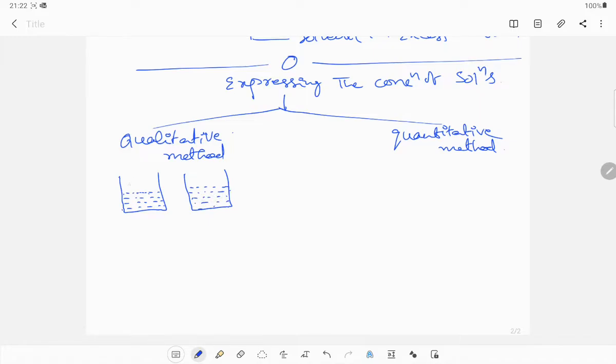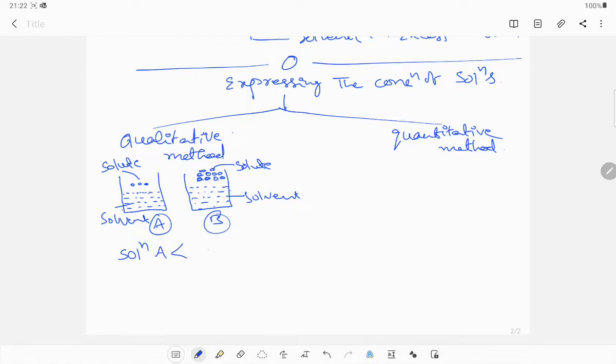See here, if I take these are the solute particles and this is solvent, and this is also solvent, and these are the solute particles. I am taking more amount of solute, then it is A solution and it is B solution. In the qualitative method, how can we express the concentration of solutions? In this case, solution A has less concentration than solution B.